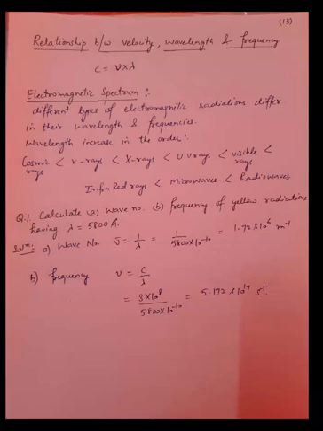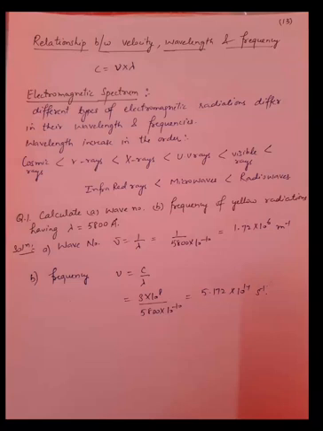Now the numerical based on this topic. First one: calculate the wave number and then the frequency of yellow radiation having lambda equal to 5800 angstrom. You know wave number mu bar is equal to 1 upon lambda. Lambda is equal to 5800. I have changed 5800 angstrom into 10 to the power minus 10 meter. So the answer will be 1.72 into 10 to the power 6 per meter.